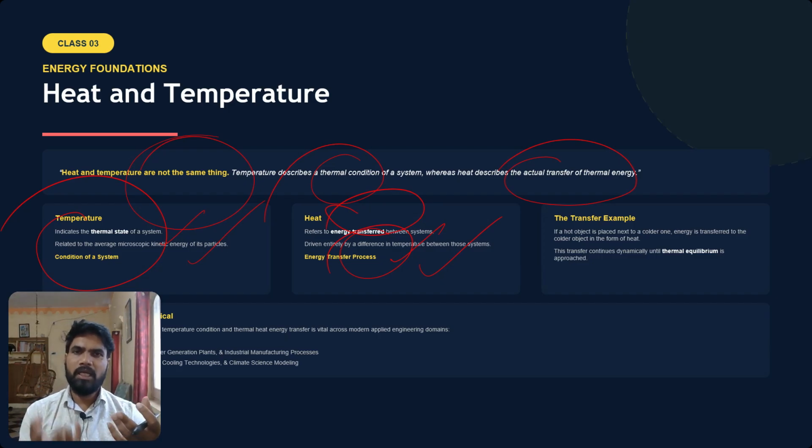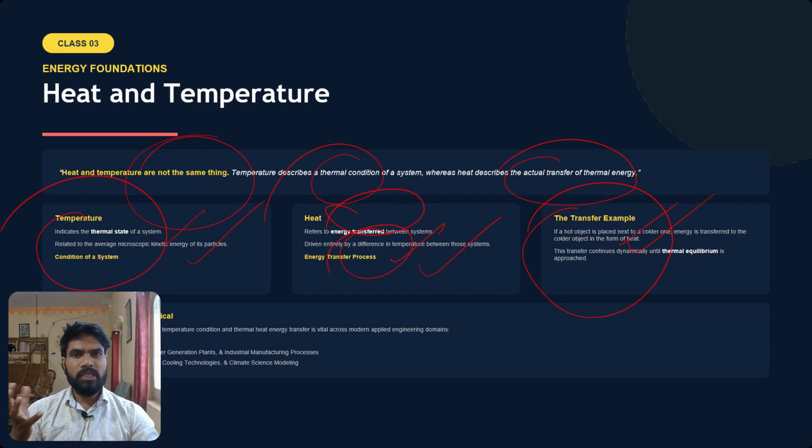Actually, the heat or temperature that is there in the flame is getting transmitted into the water, and that's why water is getting heated. Okay, so this is what is heat. Right. So, for example, if a hot object is placed next to a colder one, energy is transferred to the colder object in the form of heat. So, a simple example I gave.